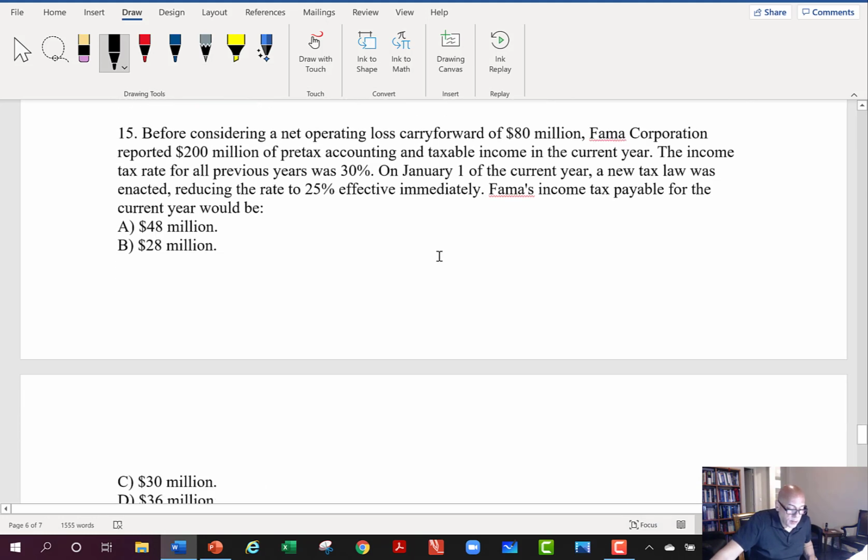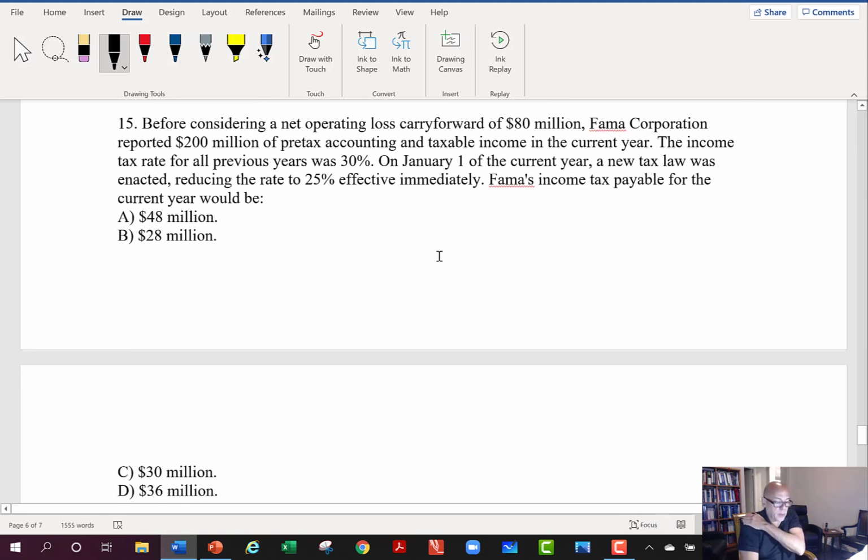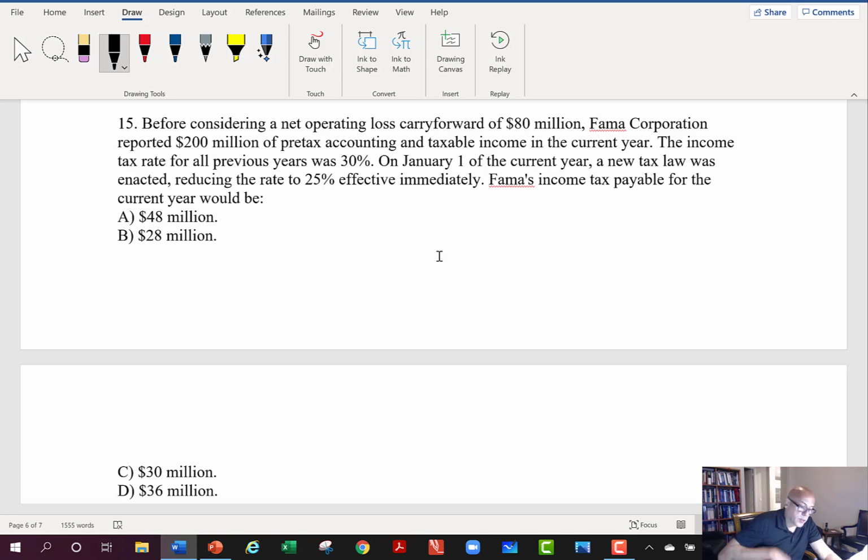Okay, and then looking at number 15, wrapping up this practice midterm: before considering a net operating loss carry forward of $80 million, Pharma Corporation reported $200 million of pre-tax accounting taxable income for the current year. So we have this $80 million carry forward that we're going to be able to use. The income tax rate for all previous years had been 30%.